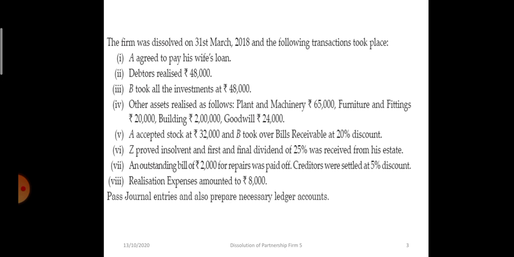An outstanding bill of rupees 2,000 for repairing was paid off. It was not recorded, now we are paying it off. Creditors were settled at 5% discount and realization expenses amounted to 8,000 rupees. This is the third slide. As we are solving, we will be again reading the questions. So please, when I am moving from one slide to the second slide, go through the PDF which I will be sending along with this video's link.